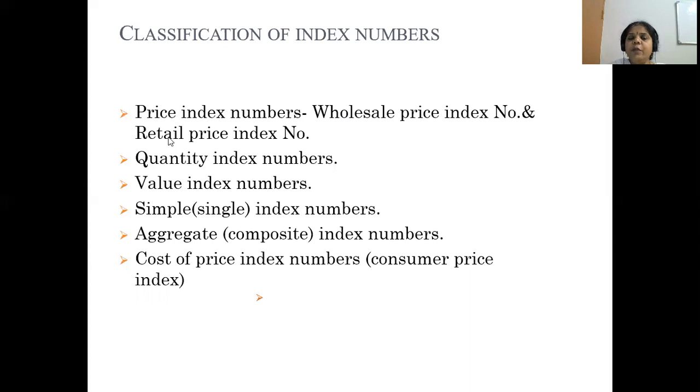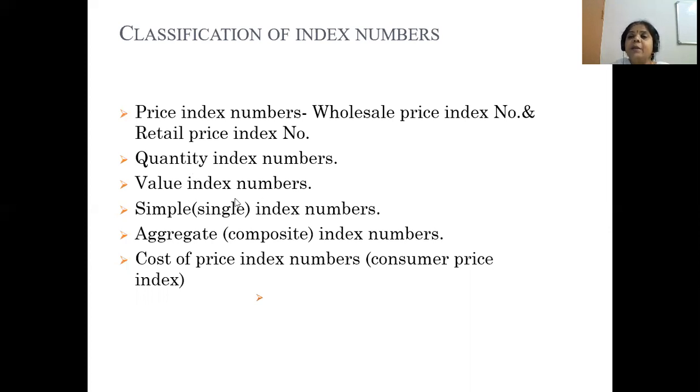If they are going to study very small quantity of products, it is called as retail price index number. Quantity index number, they are going to consider based on quantity, not price. In the price index, they are going to study the price as the major factor. But in quantity index number, they are giving prime importance to quantity, not price.